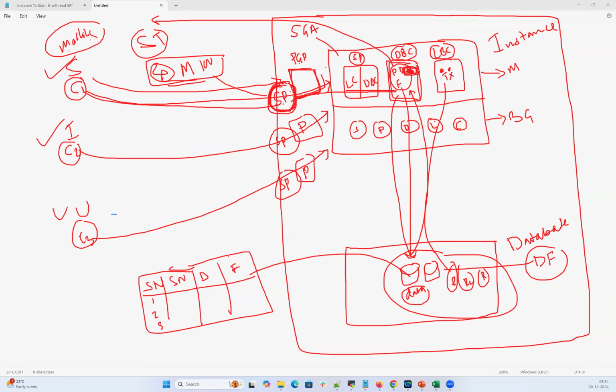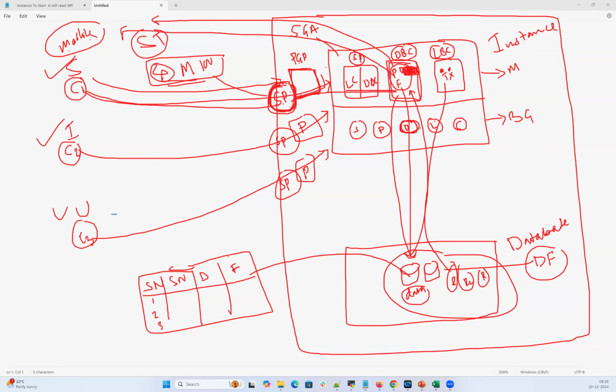This block in the database buffer cache is the dirty buffer. Dirty buffer means whatever new record was inserted by this Malik user, that new data is written to this buffer cache. Once the server process writes this data in the buffer cache, it goes back to the end user: okay, boss, whatever data you inserted, I have written into the database. And then your DB writer comes into the picture.